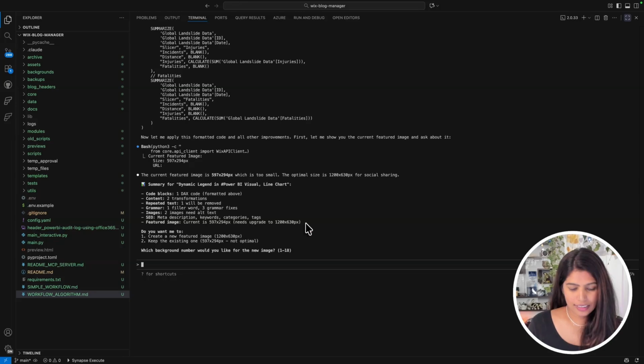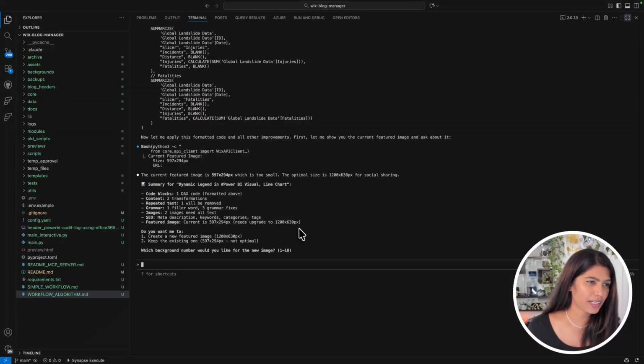The thing it's saying is, based upon the size, the featured image is not good enough. Do you want me to upgrade it to put a good featured image? And the next thing is it's also asking which background image you want to create. When it comes to the featured image, I could probably use another tool to create some futuristic AI images, but I wanted it to be pretty simple.